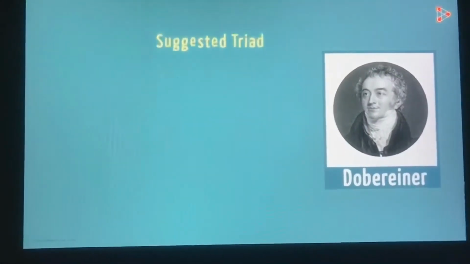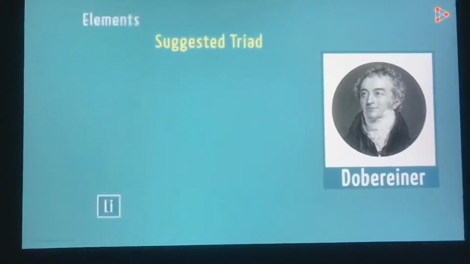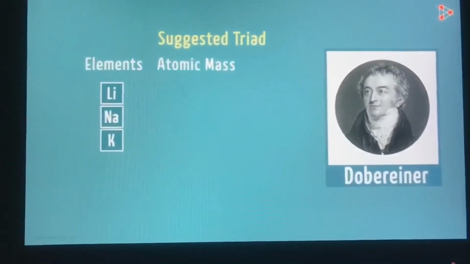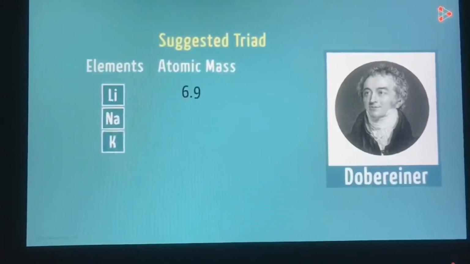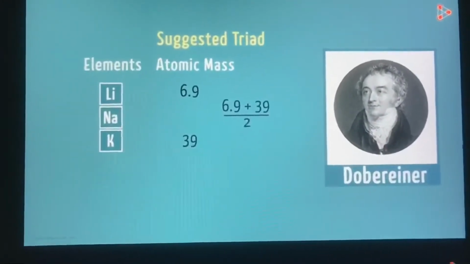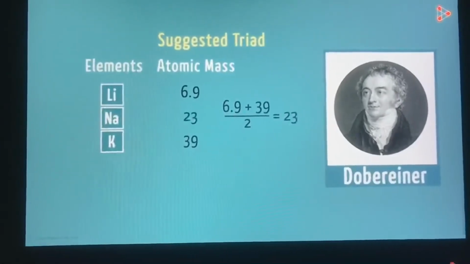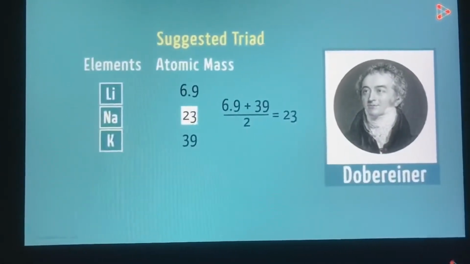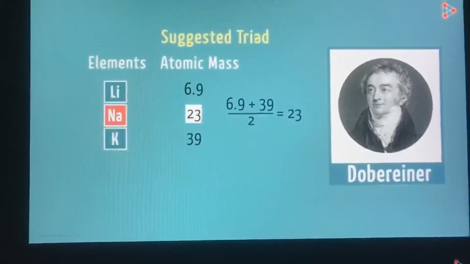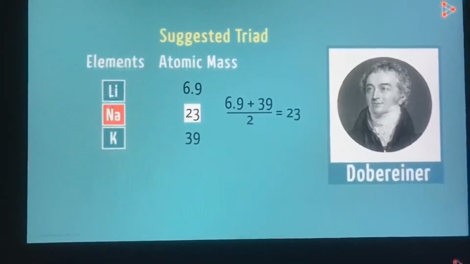One of the triads he suggested was that consisting of lithium, sodium, and potassium. The atomic mass of lithium is 6.9, while that of potassium is 39. So if you take their average, what would you get? Yes, you get 23, and 23 is the atomic mass of sodium. And this is exactly what Dobereiner had in mind when he framed the triads.